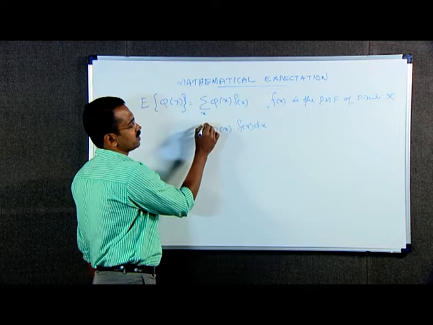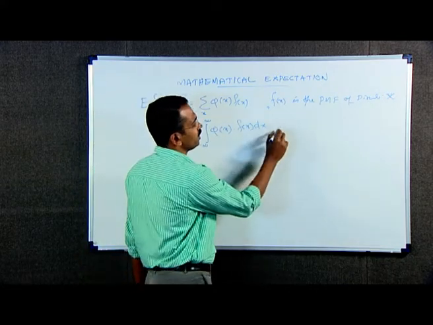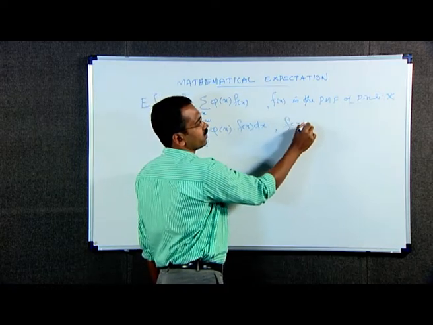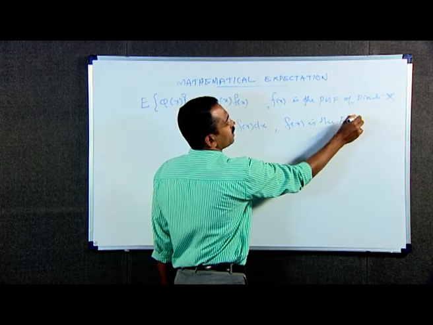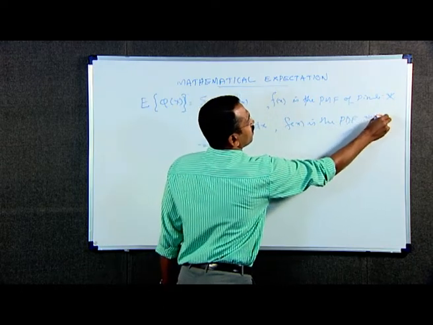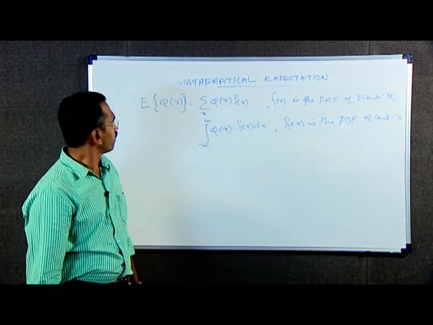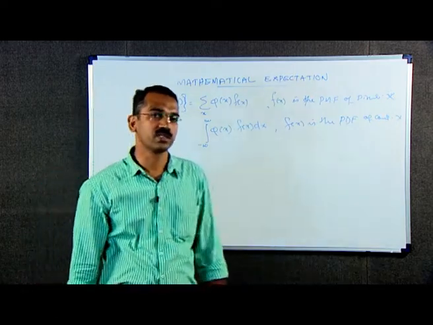The limit of integration is minus infinity to plus infinity. Here x is a continuous random variable and f of x is the probability density function, PDF. This is the definition of expectation.